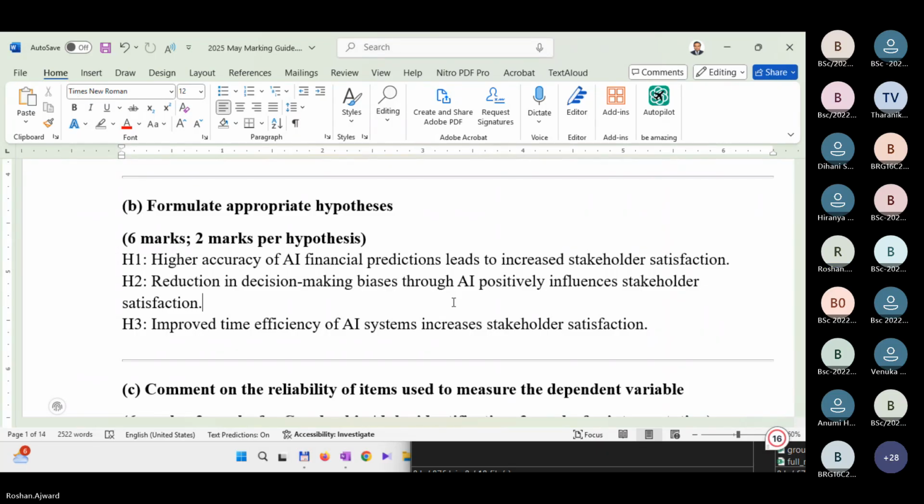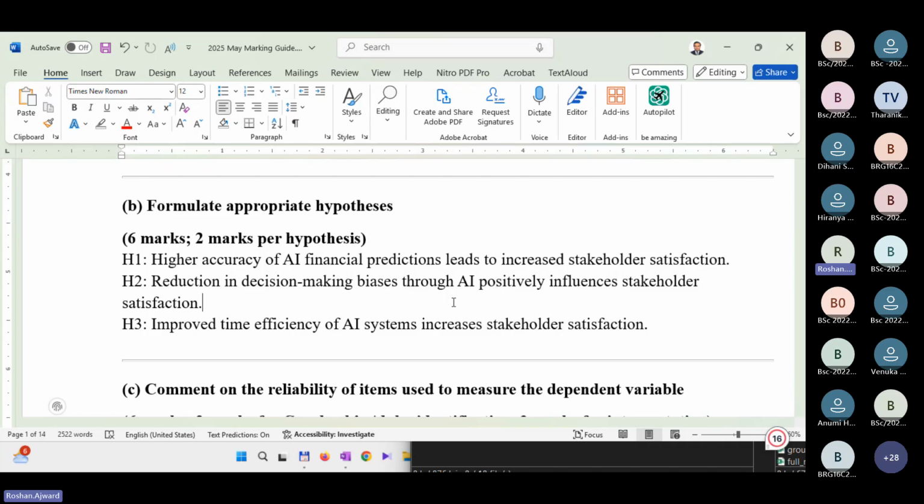Good point. Ask such clarifications. So here, we can write it like this, right? The accuracy of financial predictions has a significant impact on stakeholder satisfaction. Exactly. You can use significant impact. You can take one independent variable.